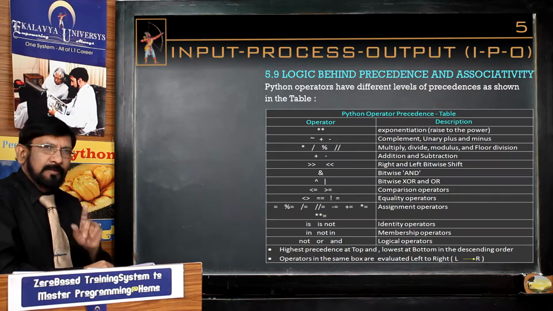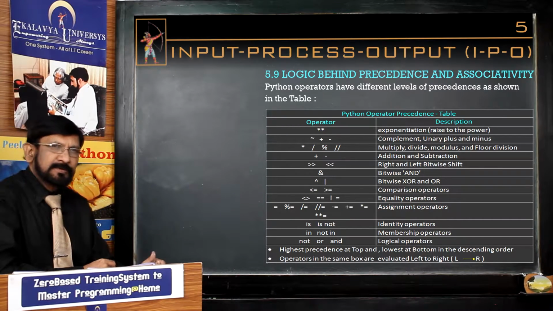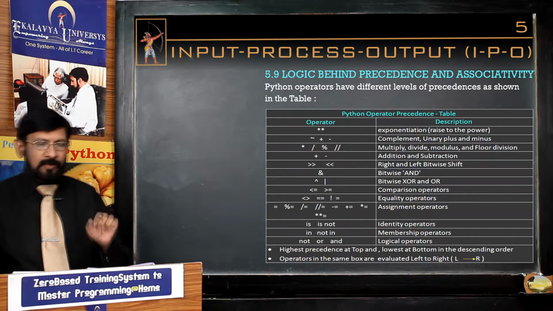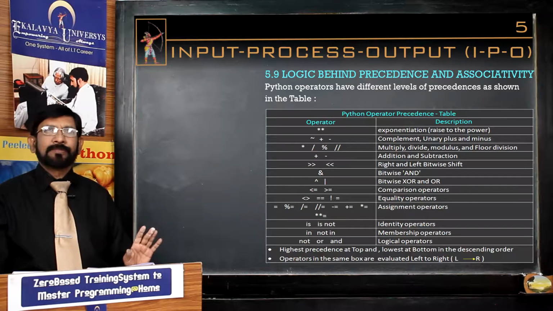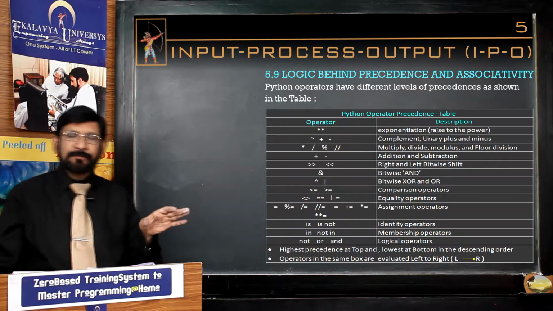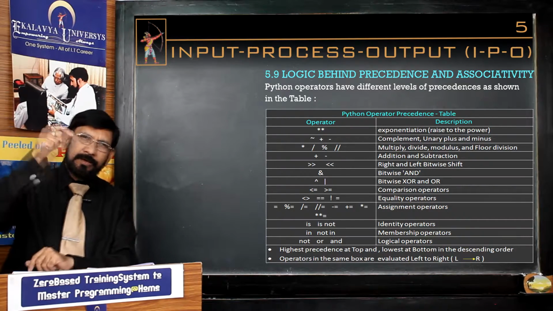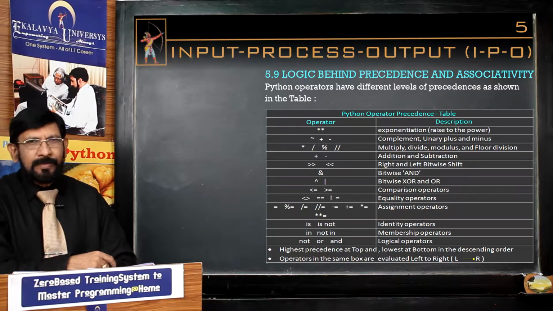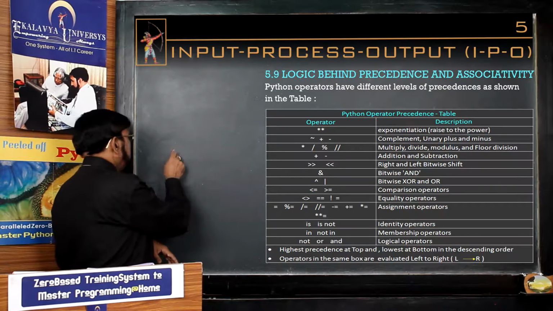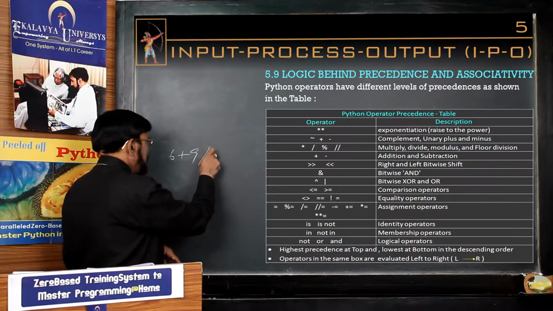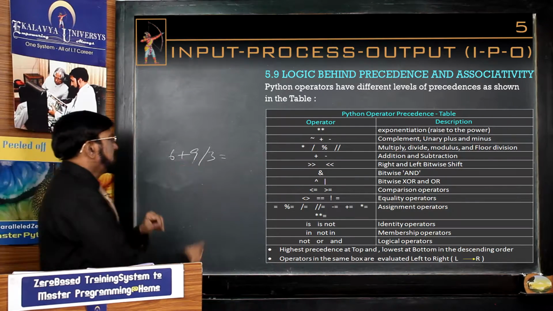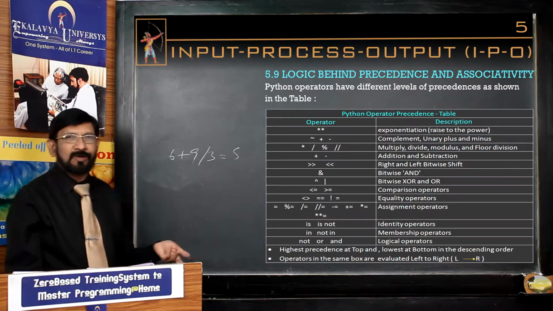And one more thing, while you are writing big expressions with multiple operands and operators, you must strictly follow these operator precedence rules. And as I told you already, your interpreter knows everything. All these rules were incorporated in it, and it was designed so. It never commits a mistake. But if you write the expression 6 plus 9 by 3, and you expect that it is 15 by 3, if you expect 5, that is wrong.